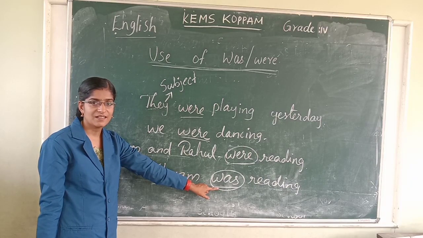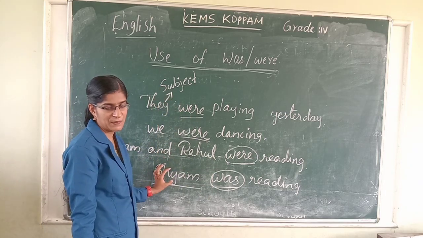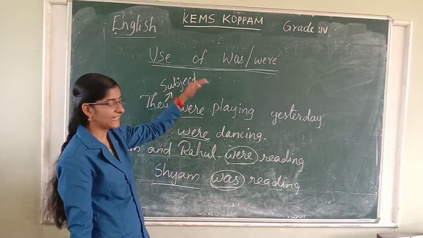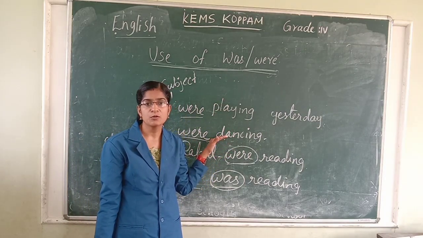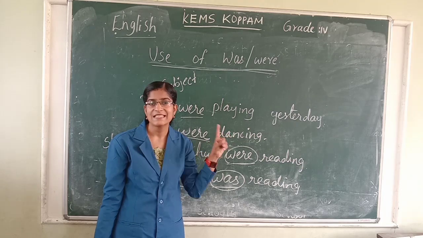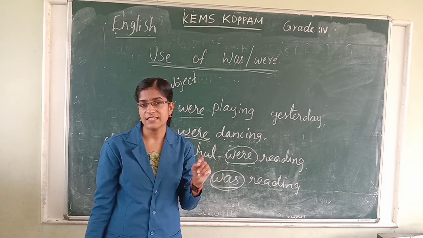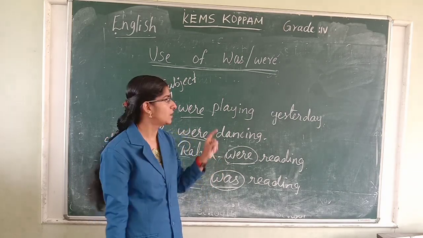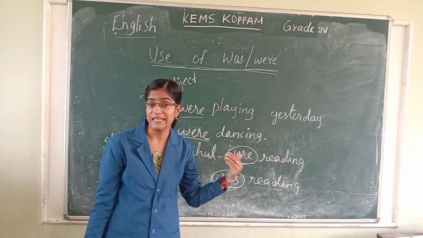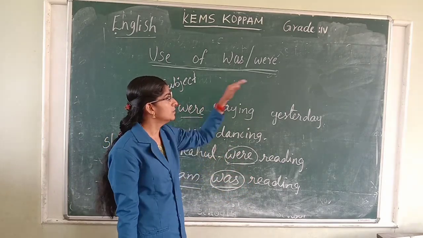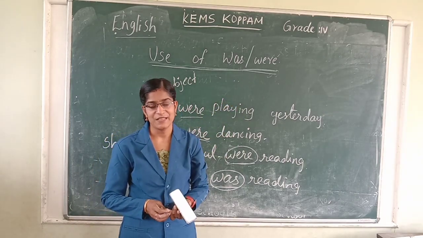Just keep this in your mind when you are asked to fill in the blanks using was or were. Look at the person who is doing the action. If it is a single person, use was. If the action is done by more than one person, many people, use were. Hope you understood this. Thank you.